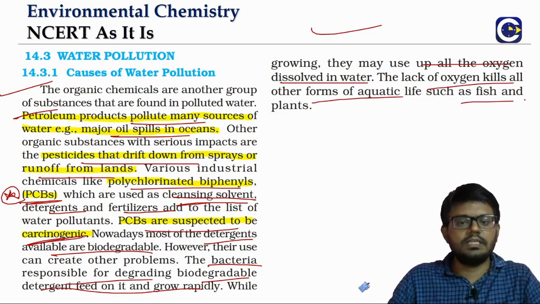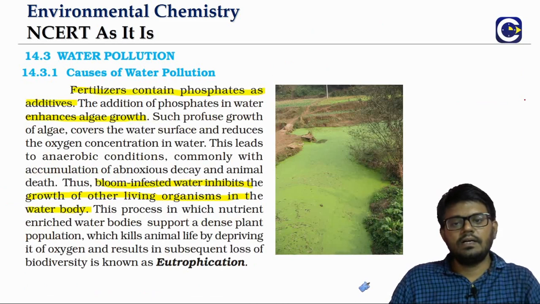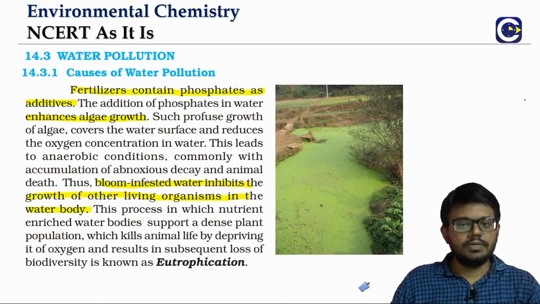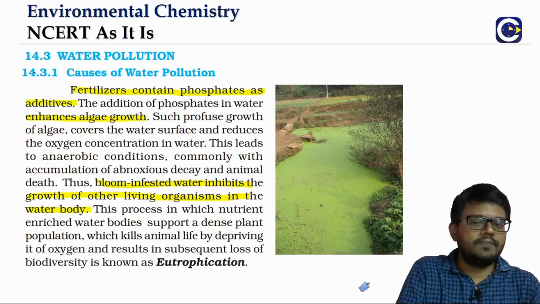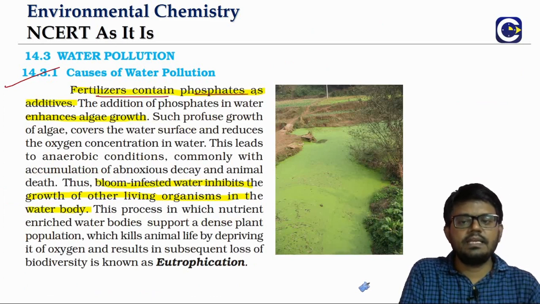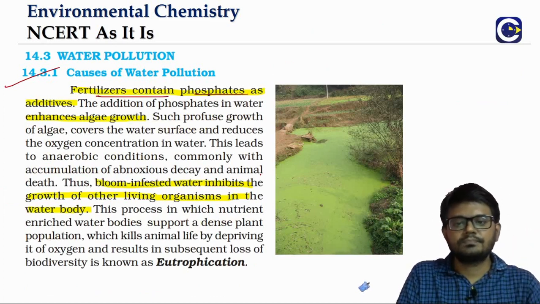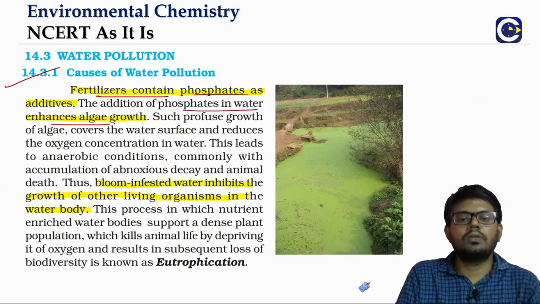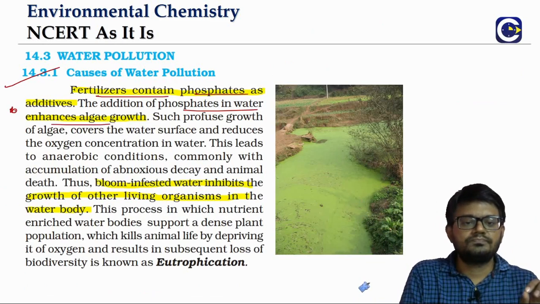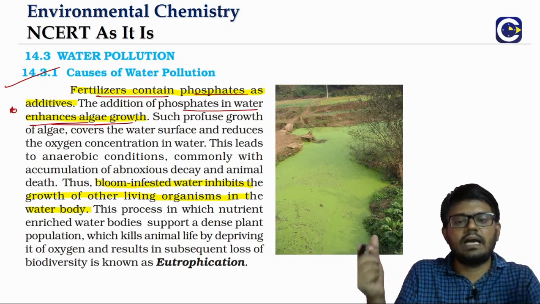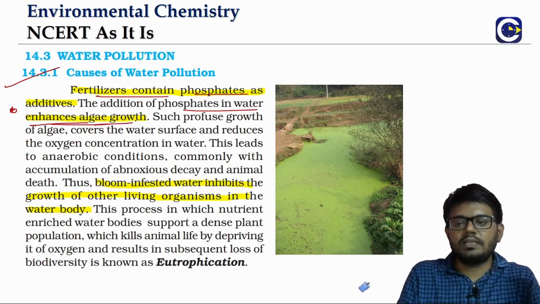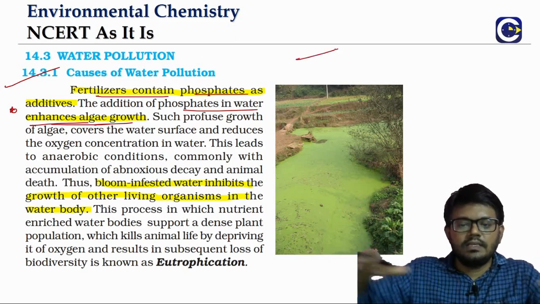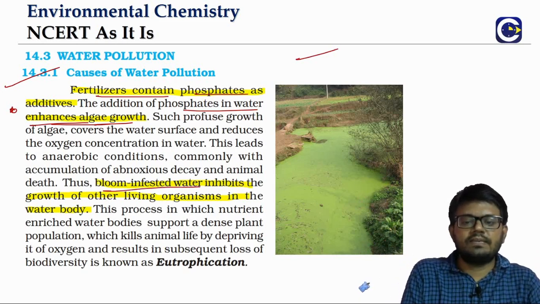So this is about the organic pollutants. Even if you look at fertilizers, they basically contain phosphates, and if these phosphates get into the water, they will enhance the growth of algae because they are nutrients. So you can see like this, we will have the covering, the bloom-infested water.